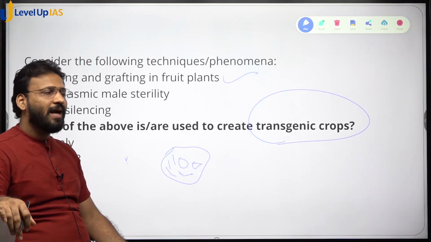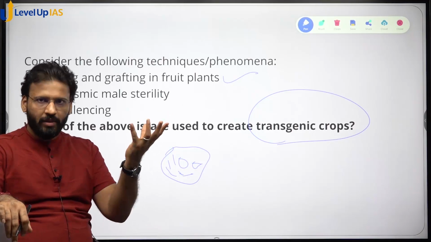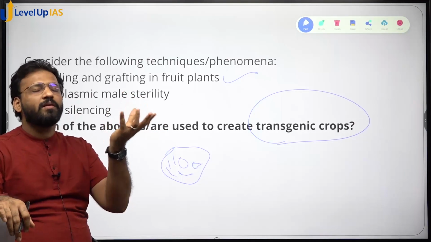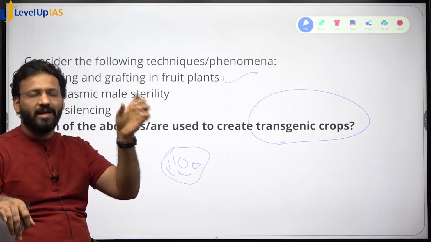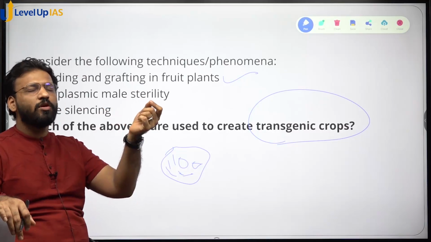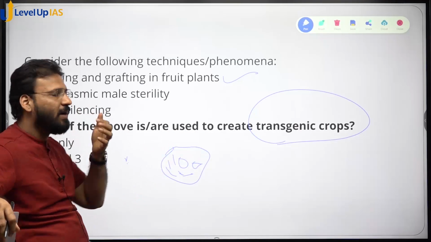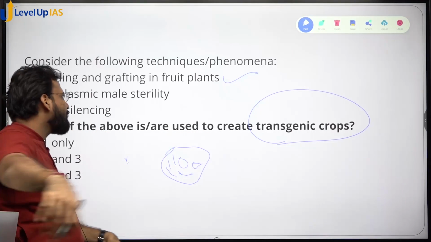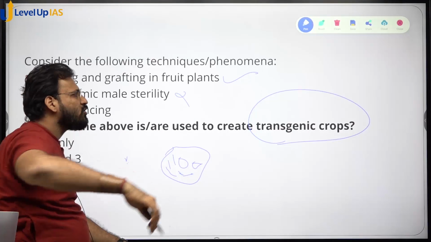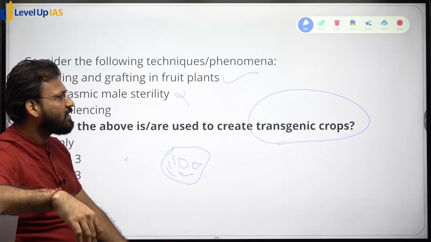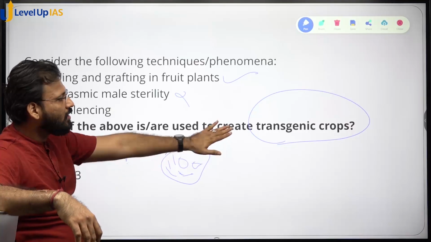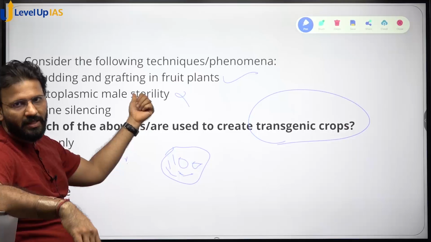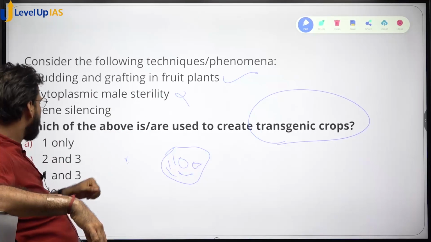Okay, these plants, they will produce food. They will produce grains, but finally their flowers will produce pollen grains which are sterile. They won't be able to mate with the female gamete. So, cytoplasmic male sterility is a condition. It is not a technology for the creation of gene transfer or to create transgenic crops. Transgenic crops में you will have a cytoplasmically sterile males. Okay, so this can be wrong.